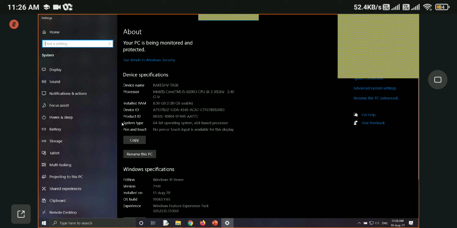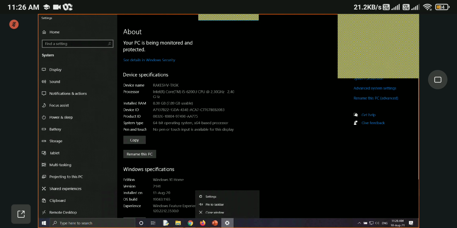Here you can see the system type. The system type is 64-bit operating system, x64 based processor. So my computer runs a 64-bit operating system, and I need to download 64-bit. If it is 32-bit, here you would have seen 32-bit and x86. So based on your computer, you need to install that.